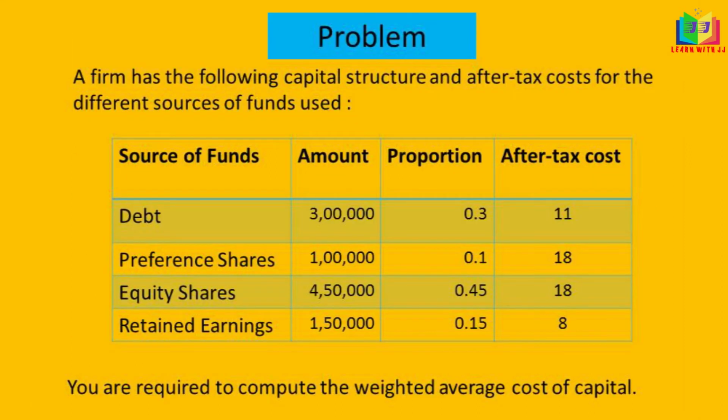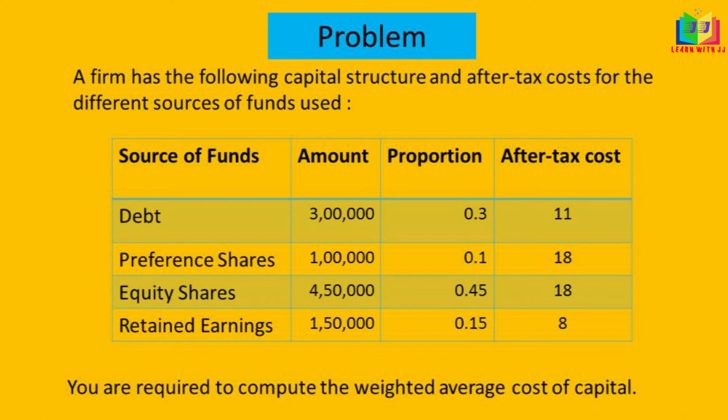A firm has the following capital structure and after tax cost for the different sources of funds used. We have the different sources here: debt, preference share, equity share, retained earnings, and the amount of each was given and the proportion of it is also given.